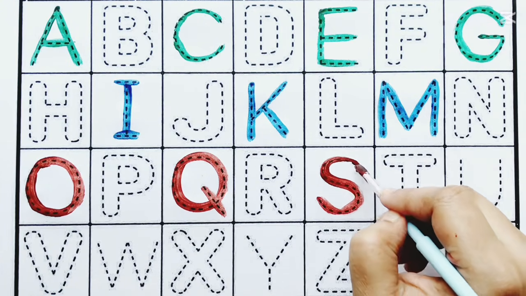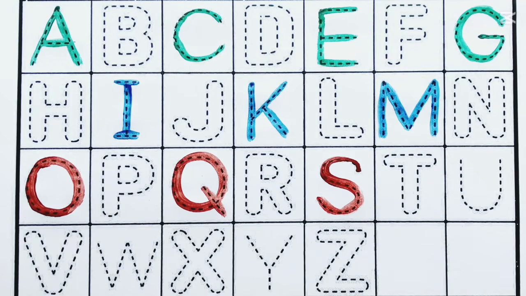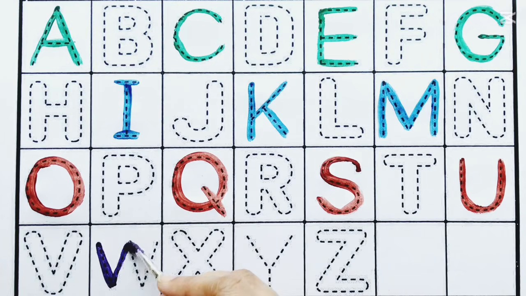Amazing art, apple, angel, U for unicorn. Answer, April, autumn, ambulance, airplane, arrow, alligator. Purple color, W for watermelon.